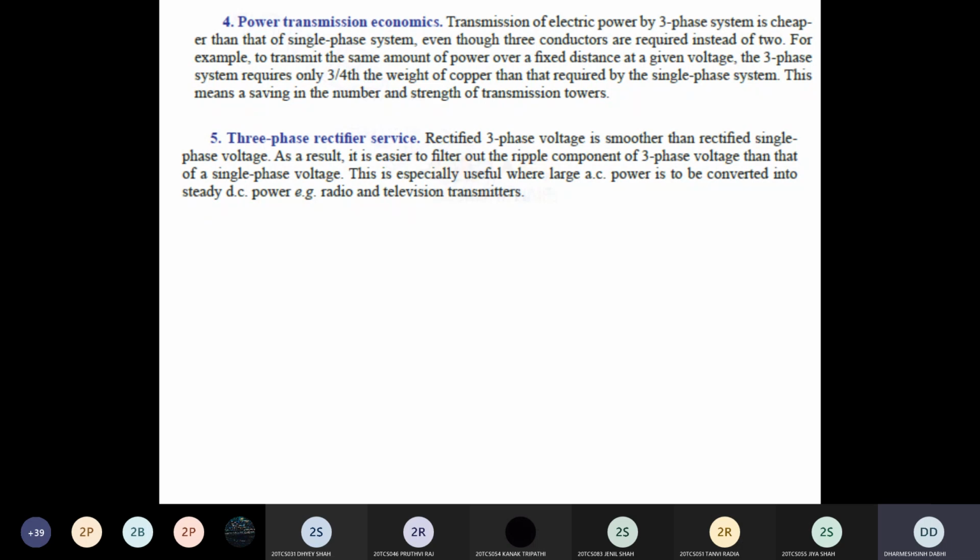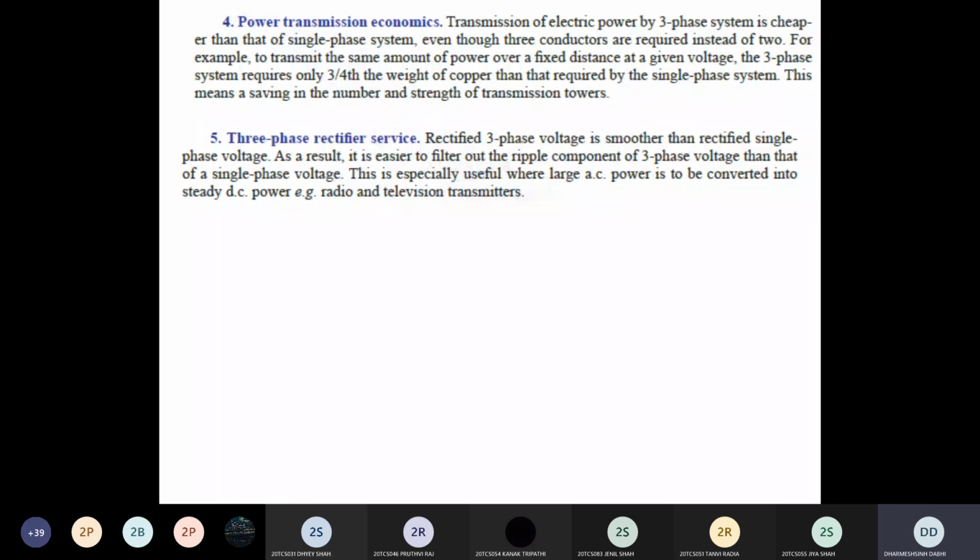If you have three-phase power, converting it into DC power is more advantageous, because when the three-phase rectifier converts this AC into DC, the output DC contains less harmonic or less ripple as compared to when a single-phase rectifier converts AC to DC. If you rectify by any rectifier, three-phase or single-phase, the output DC voltage is not pure DC or not constant DC. There is a ripple in the output voltage.